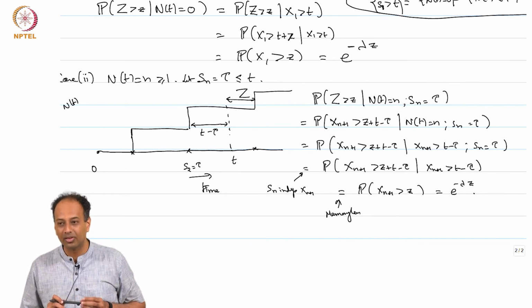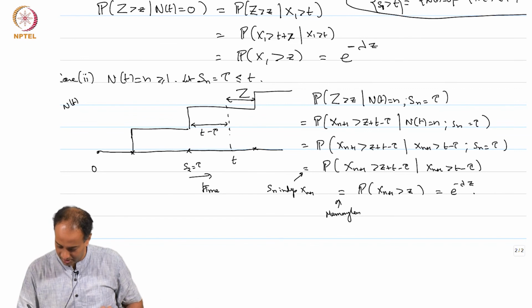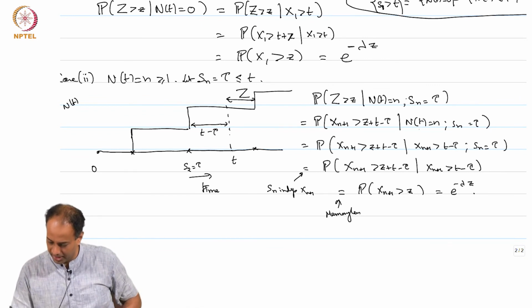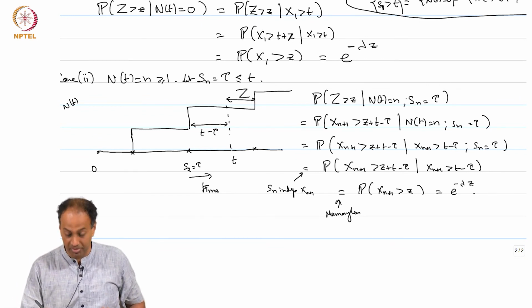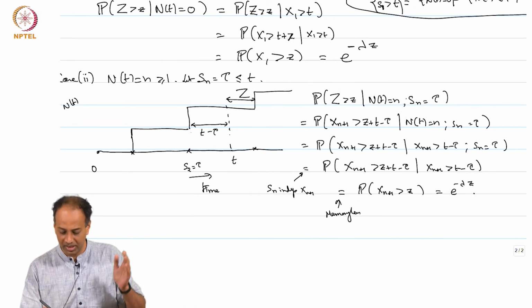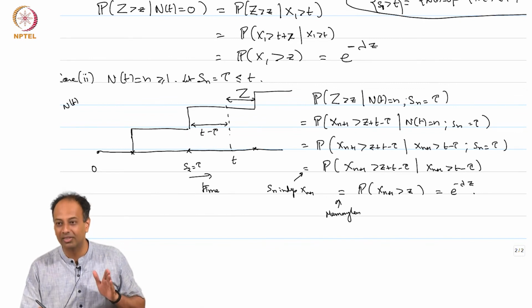Can you explain the third step again? This one? No, the third one, where N(t) equal to n became x n plus 1 greater than t minus tau. Okay. So we are looking at some time t. We are conditioning on N(t) equal to n and S n equal to tau. The previous arrival occurred at tau and N(t) is still equal to n, which means that there have been no further arrivals.